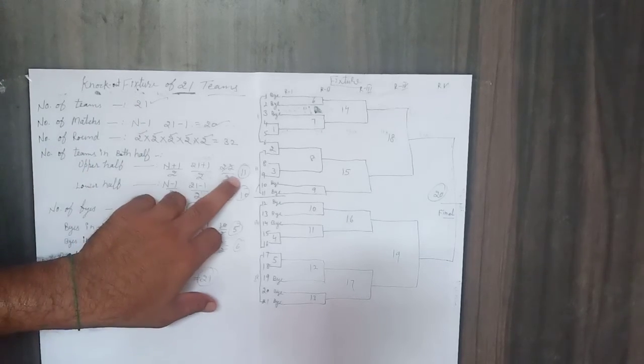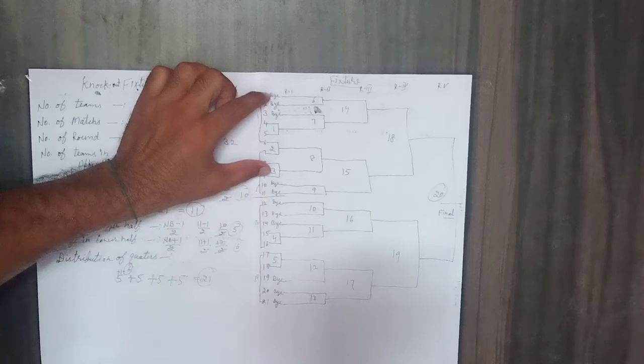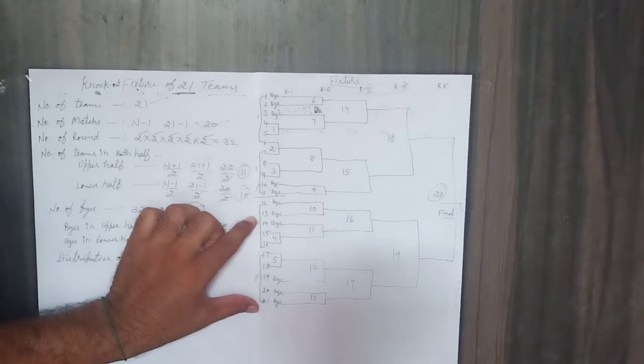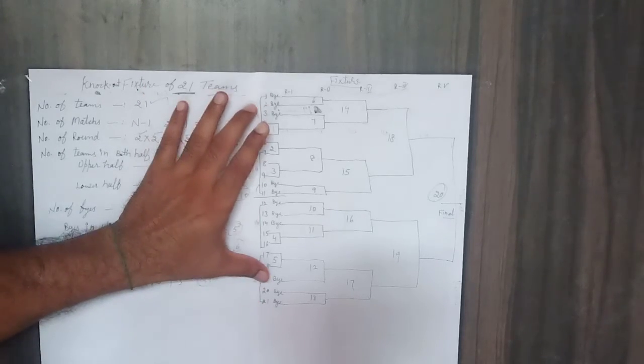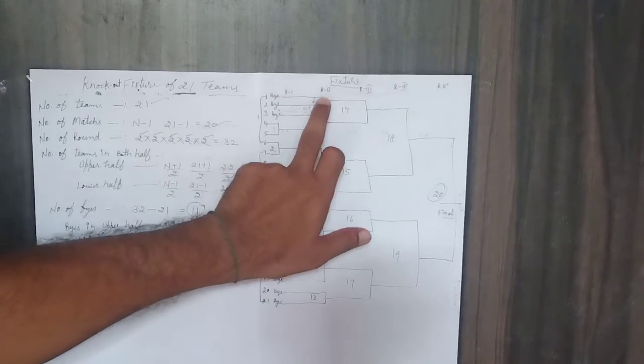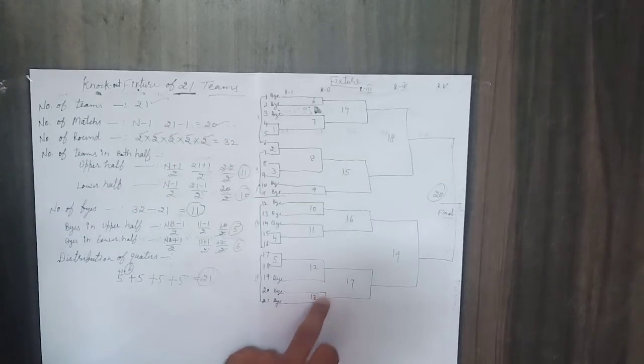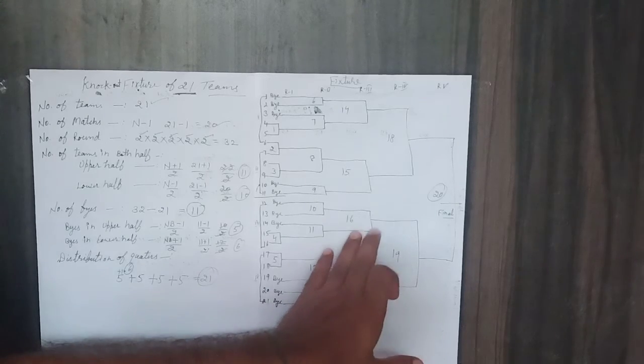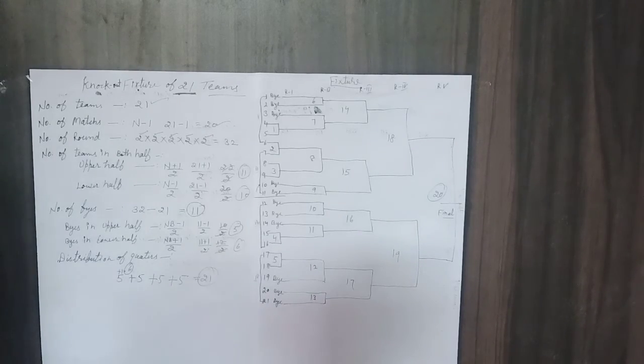Total number of byes 11, 5 in the upper half, 6 in the lower half. So the team which has got a bye will not play their first round. They will enter into the second round directly. From there they will continue to play their matches against their opponents. So this is our knockout fixture. It is completed now. If you have any doubt, you can ask or you can message me. Thank you.